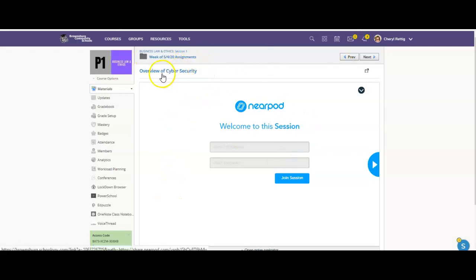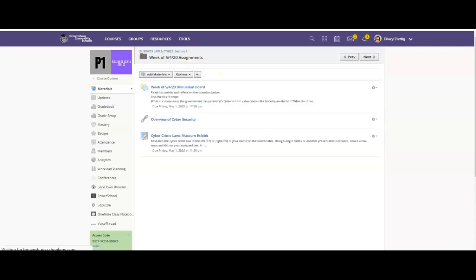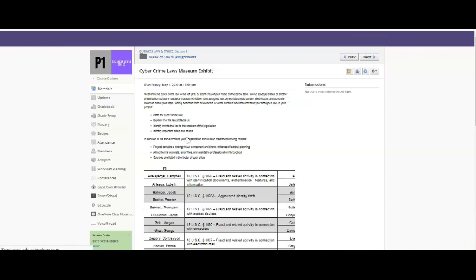So you'll go through this cybersecurity lesson, and it's got a lot of content in there. There's some stuff about the laws, but there's also some information about like the cybersecurity space force that the president's looking at and that sort of stuff. So there's additional information in there, but there is some information about cyber law. I want you to look at all of that so you've got a good background on the whole landscape of cybersecurity. And then the last thing you're going to do is create a museum exhibit for cybercrime law.